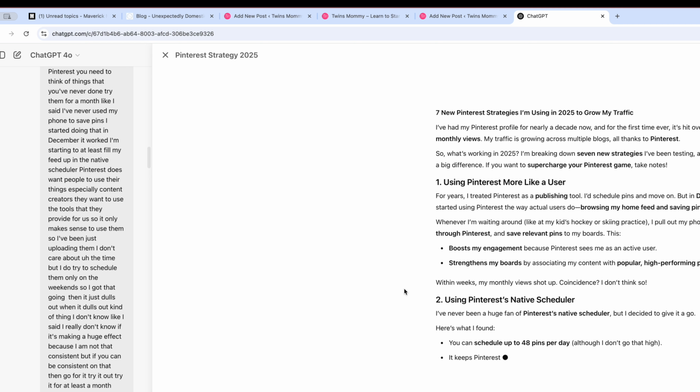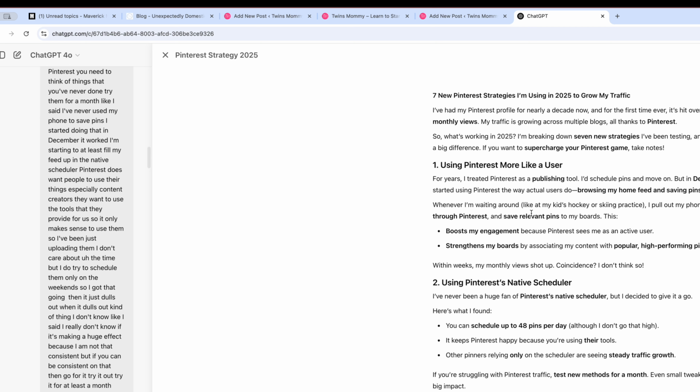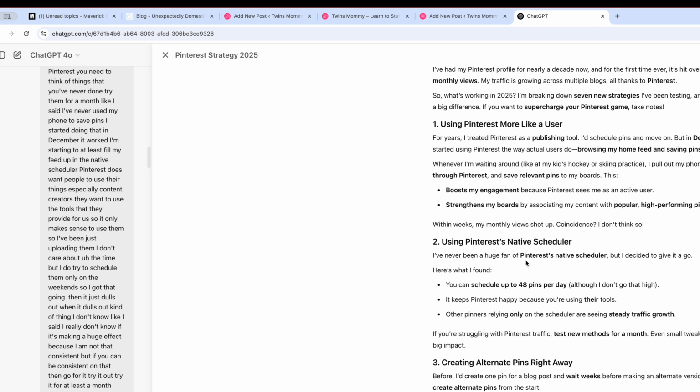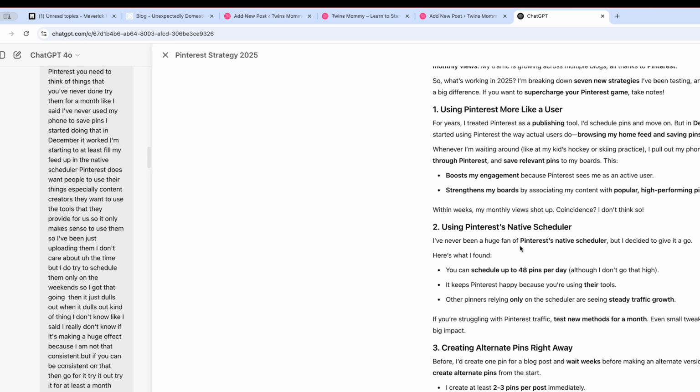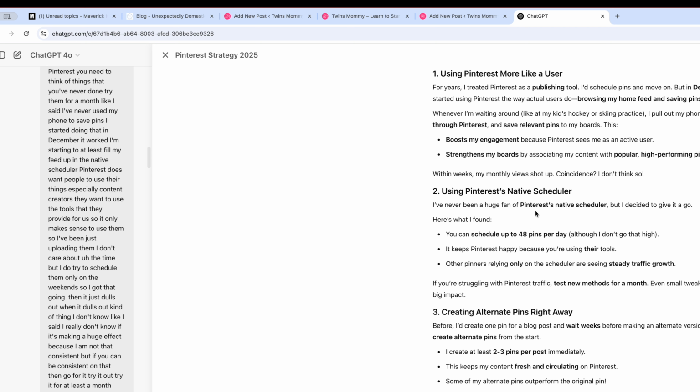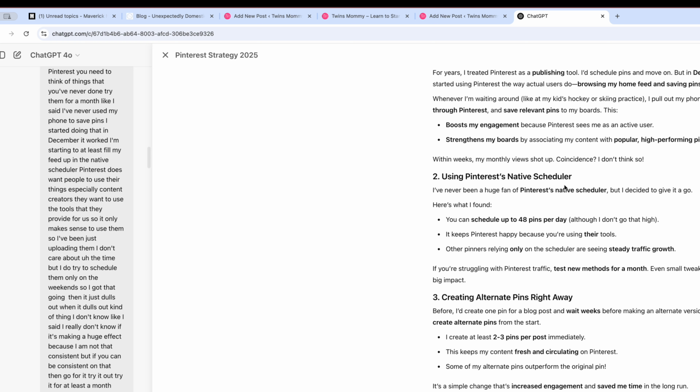But this does look like this is exactly what I was talking about. I was talking about my kids' hockey game or hockey practice here and skiing. This says hockey or skiing practice. So he doesn't practice skiing, he just skis. But I can look at all this and see like, yes, this is what I talked about. I talked about the Pinterest native scheduler, and I did say that I haven't used it. I wouldn't say that I'm a huge fan, but I would say I've never been consistent on using it.